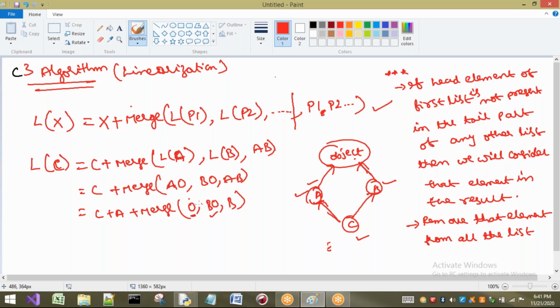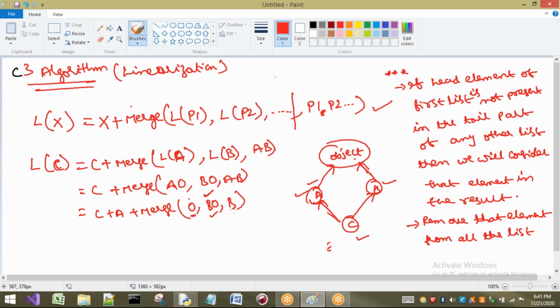So I have to go to the next list. Why am I going to the next list? In this list, it is not found. As there is one element, I'm not going to the next list. As it is not found, I'm going to the next list. When we go to the next example, you'll get clarity on this point. Now I want to check for this B. Now head element is what? B. Is B present in any of the tail lists or not? Let us check.